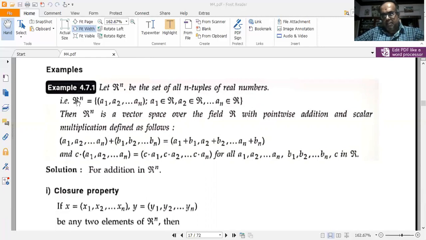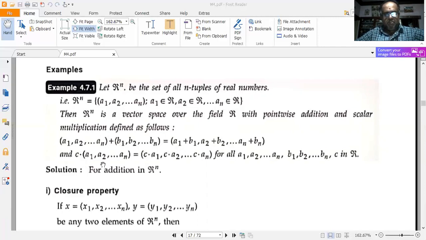R designates the real number set. So let R to the power of n be equal to (a1, a2, etc. up till an), where a1 belongs to R, a2 belongs to R, etc. up till an, all belong to R. Then R to the power of n is a vector space over the field R with point-wise addition and scalar multiplication defined as follows: (a1, a2, etc. up till an) plus (b1, b2, etc. up till bn) is equal to (a1 plus b1, a2 plus b2, etc. up till an plus bn)